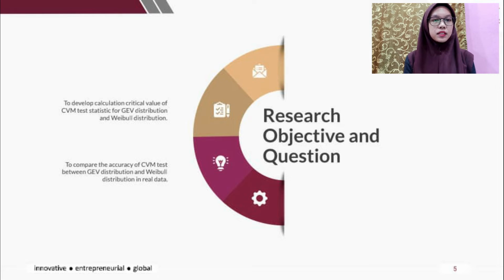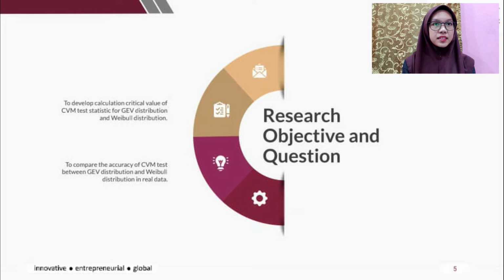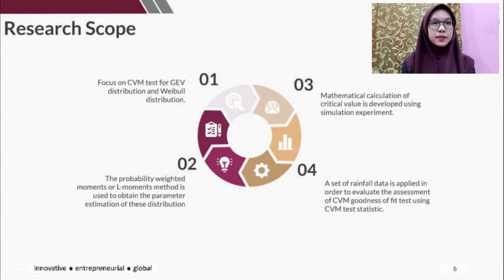The other objective is to compare the accuracy of CVM tests between GEV distribution and Weibull distribution in real data. Besides, the scope of the research is these studies focus on CVM tests for GEV distribution and Weibull distribution.